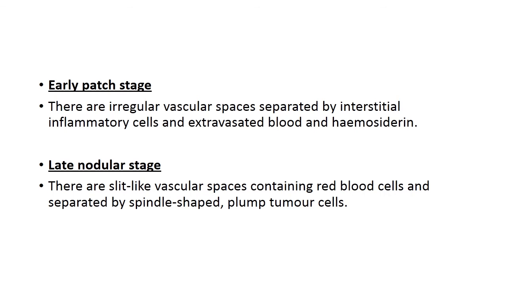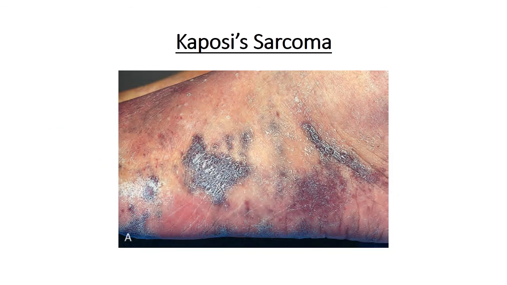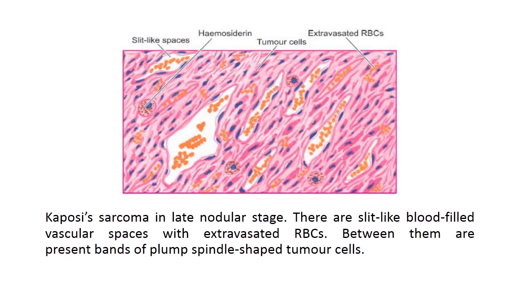And in late nodular stage, there are slit-like vascular spaces containing red blood cells and separated by spindle-shaped plump tumor cells. This is the gross image of Kaposi sarcoma, and this is the microscopical view of Kaposi sarcoma in late nodular stage. There are slit-like blood-filled vascular spaces with extravasated RBCs, and between them are present bands of plump spindle-shaped tumor cells.